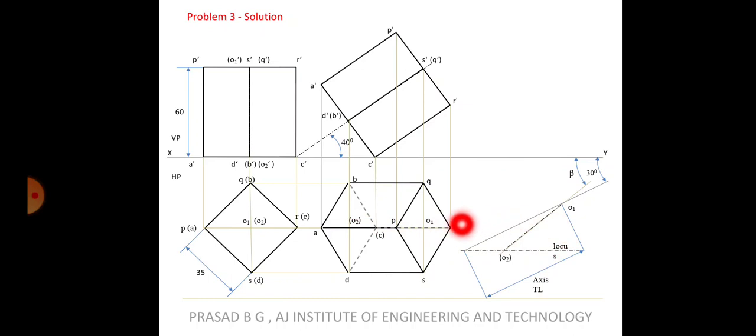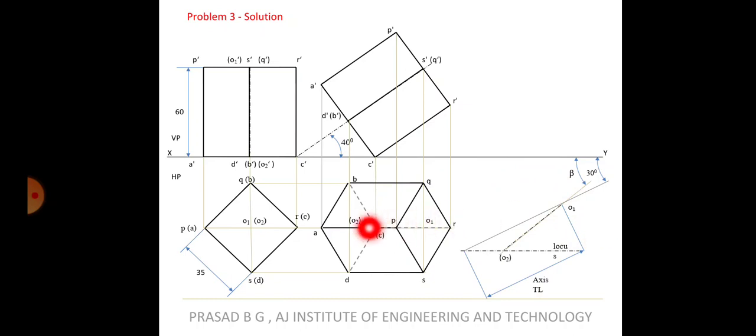Once you get B and D, you know that the axis line O1, O2, B and Q and S and D are parallel to each other. That means they are also at the same angle. So once you get the point D, from there you draw a parallel line here. From here also draw a parallel line here. Whatever beta angle is there, the same angle line should be drawn on the other side. Then you can connect it to R here and get the inner points.